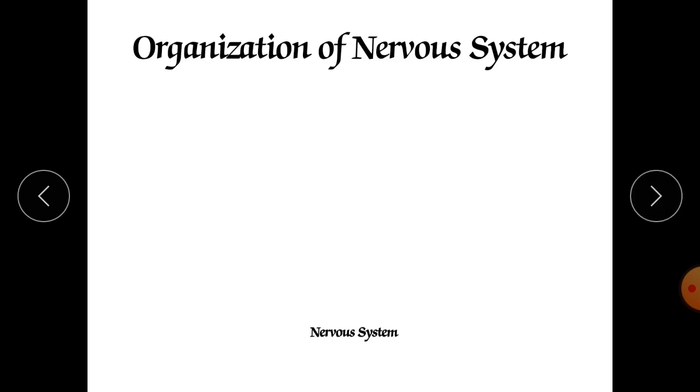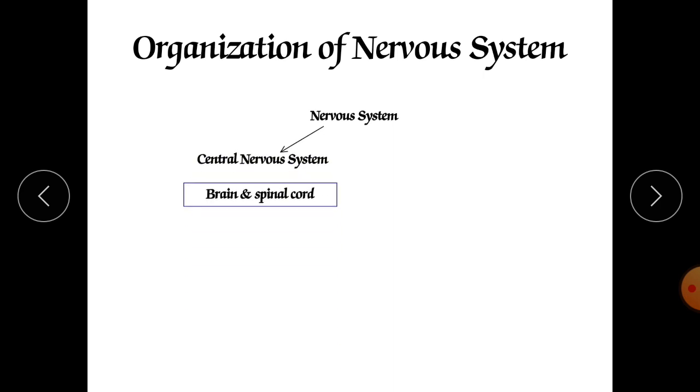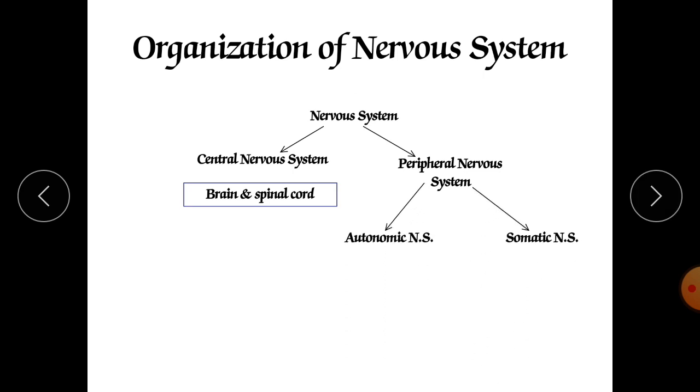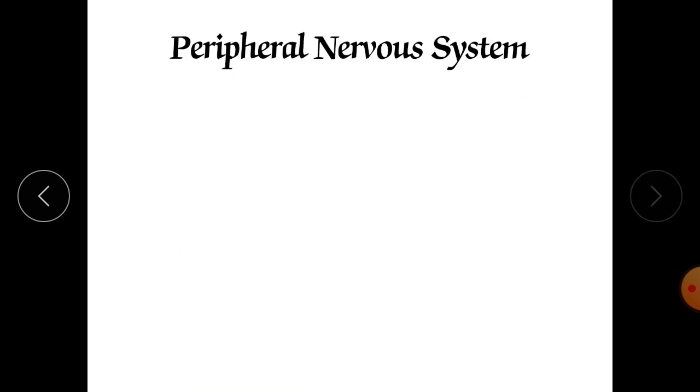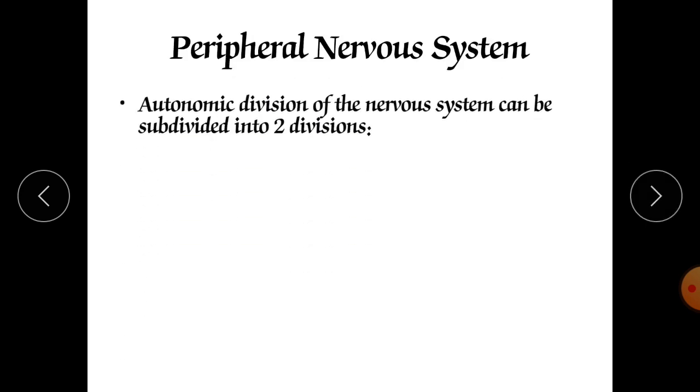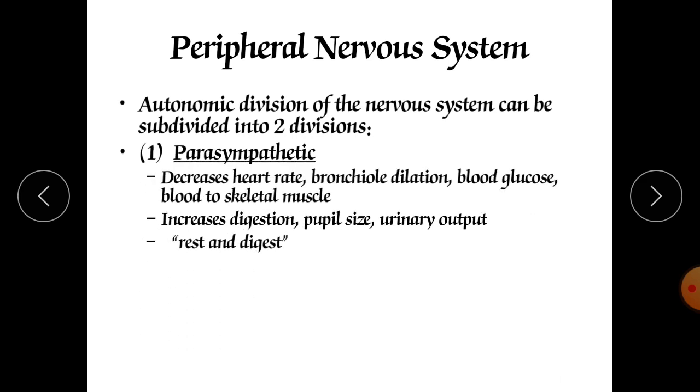the organization of the nervous system. The nervous system can be divided into two parts. One is the central nervous system, which connects the brain and spinal cord to the peripheral nervous system, and the peripheral nervous system also has two parts. One is the autonomic nervous system and the second is the somatic nervous system. The autonomic nervous system again has two parts: the sympathetic nervous system and the parasympathetic nervous system.